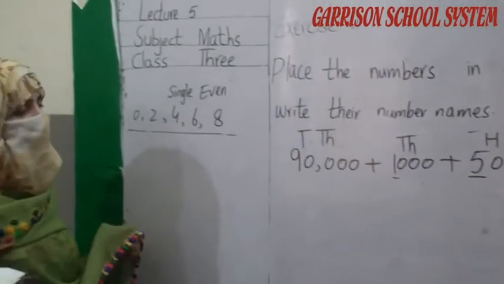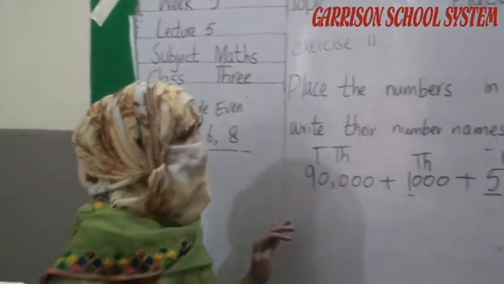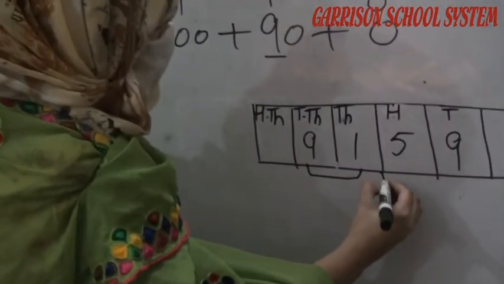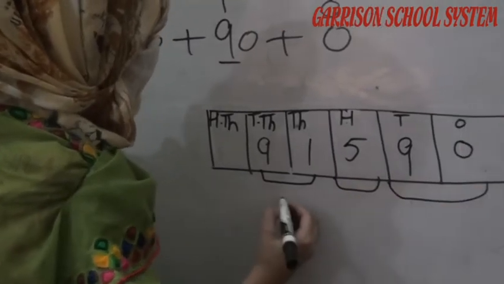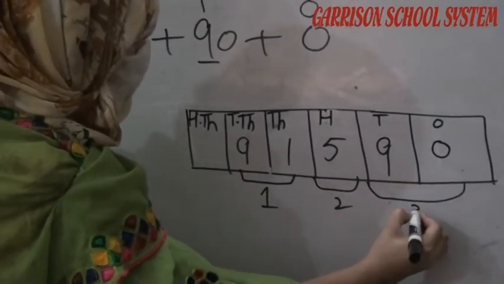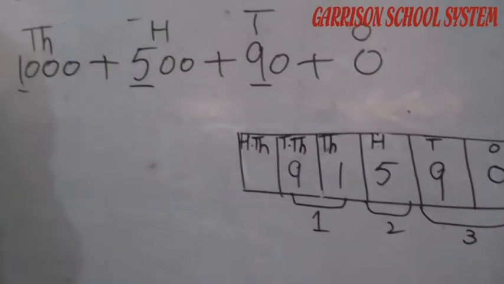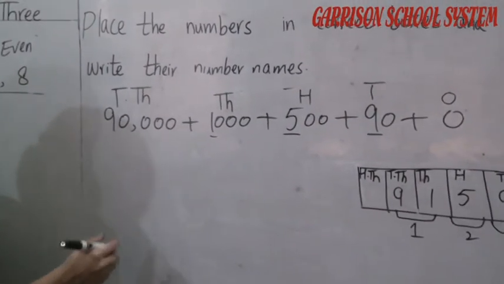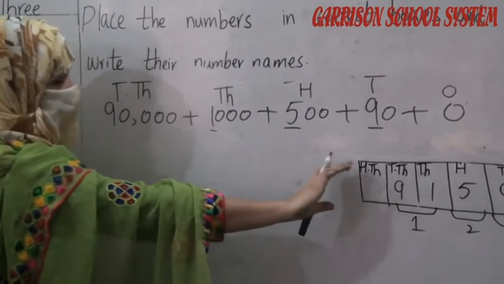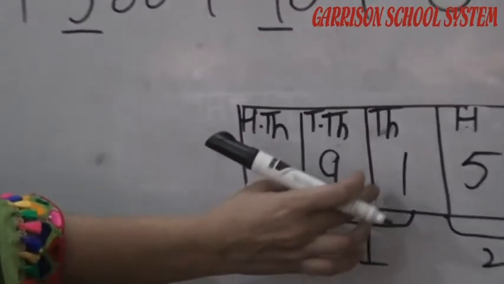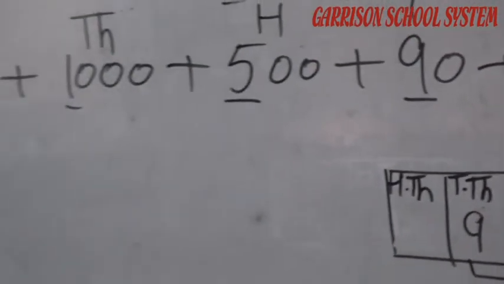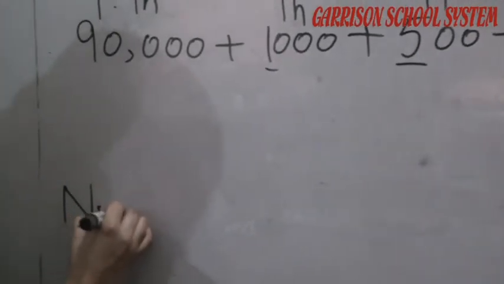So now we have to write number names. This is one part. This is our second part. This is our third part. First of all we have to write these numbers in complete name of these numbers. 91,000. Here is no any number in 100,000. So we have to combine 10,000 and 1,000. So it will become 91,000.